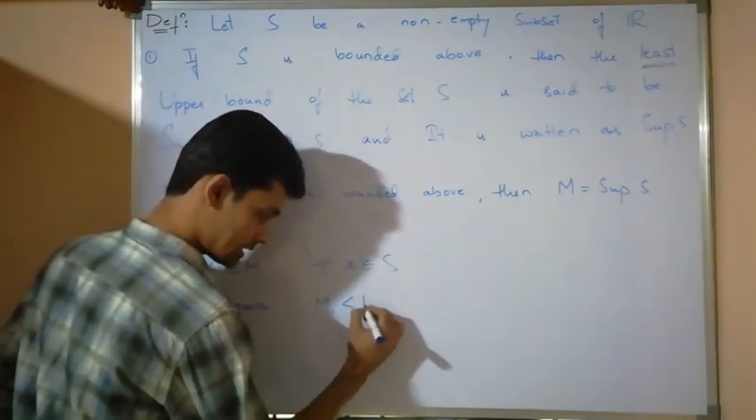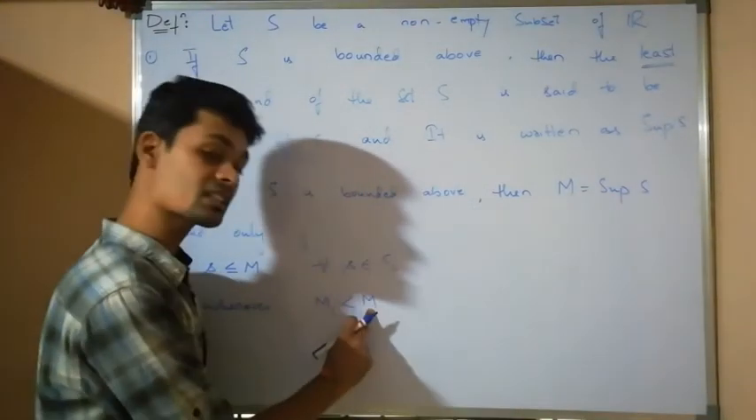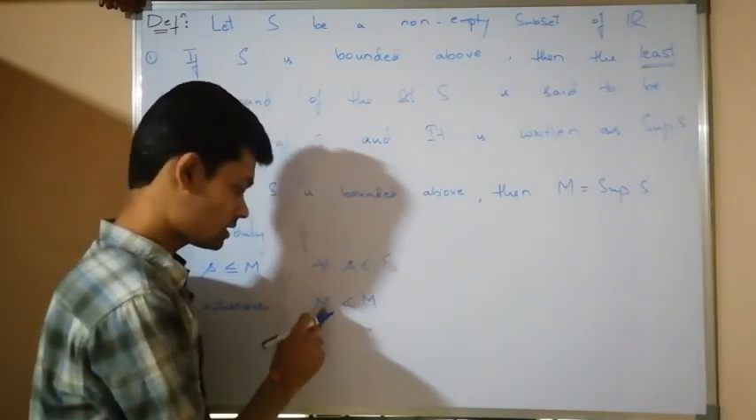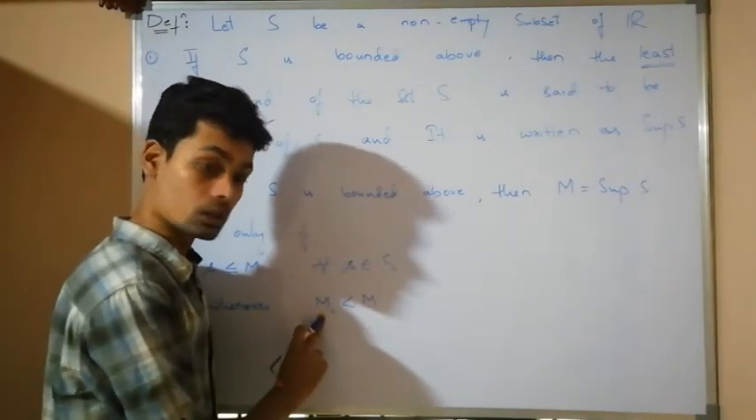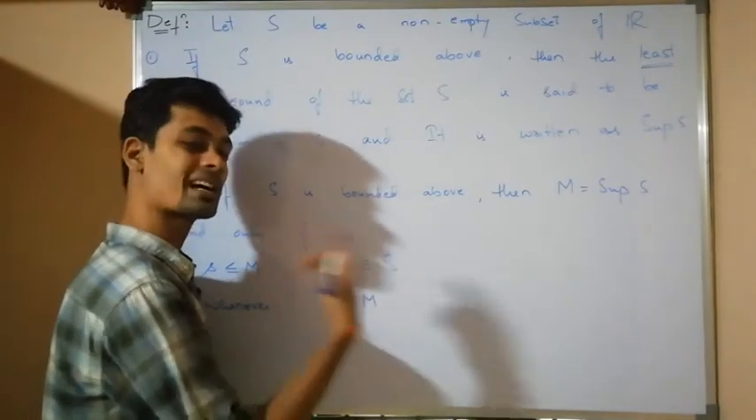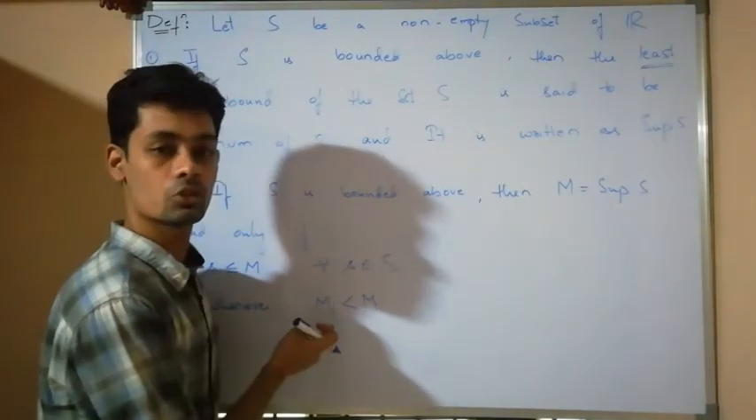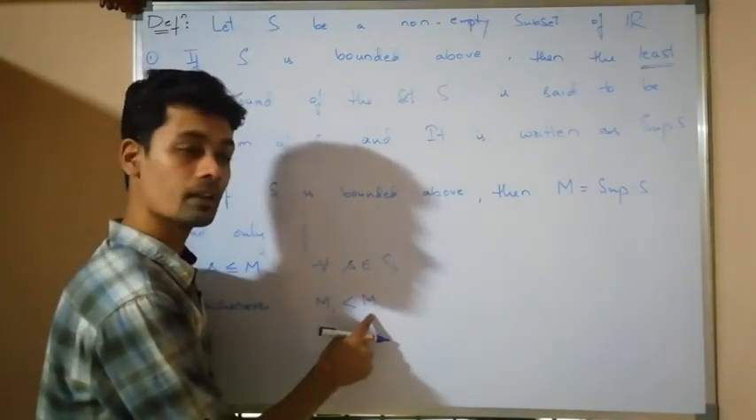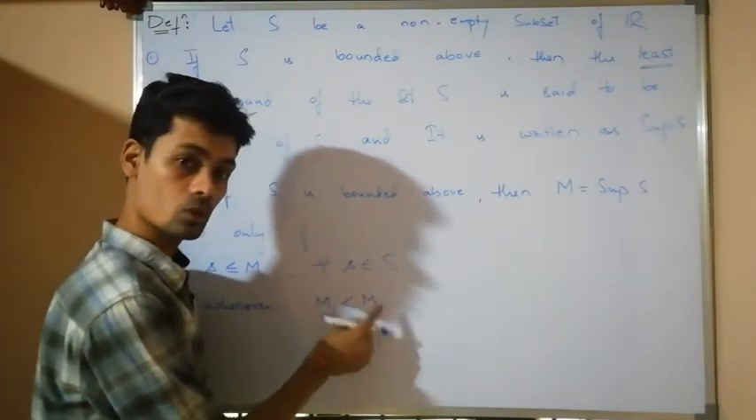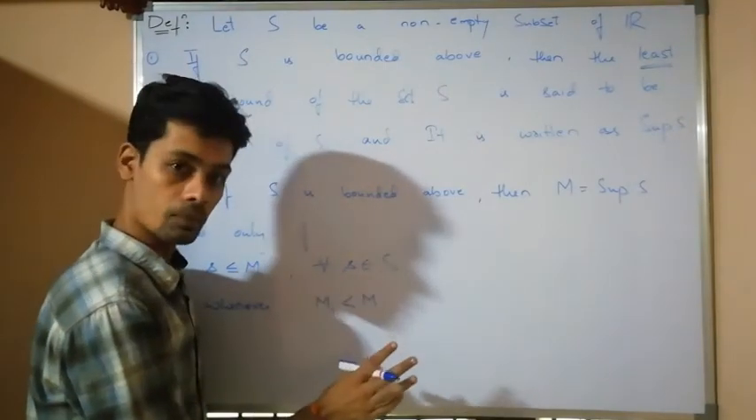Whenever M1 is less than capital M, since M is the least upper bound, no other upper bound is smaller than this one, so M1 is not an upper bound. This means at least one element is there in the set which is greater than M1. If all the elements were less than M1, it would be an upper bound, and then M couldn't be the least upper bound, because we would have an upper bound less than M.